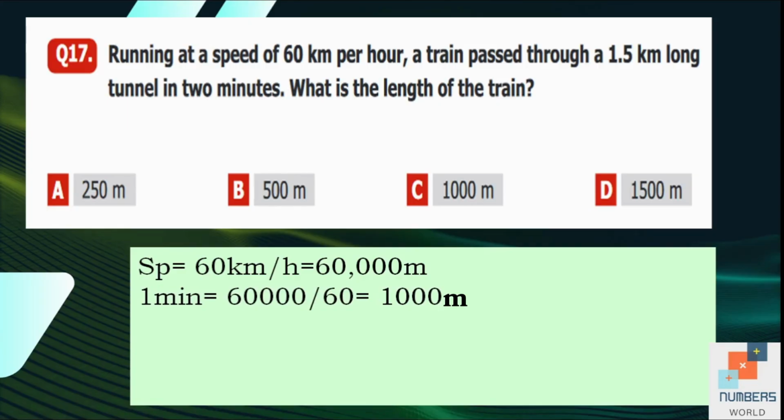Now we have to see how much distance is covered by the train in 2 minutes. So for that purpose, we will multiply it by 2. The answer is 2,000 meters.